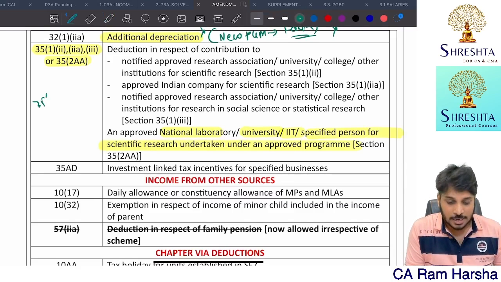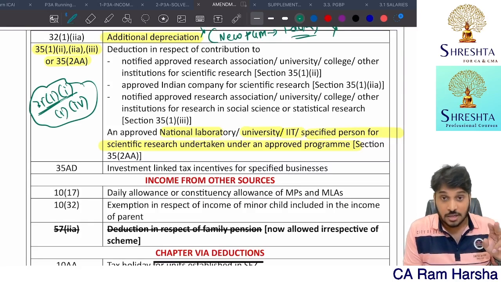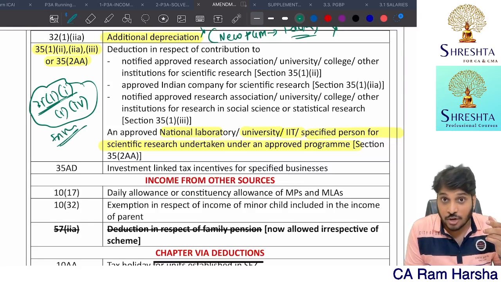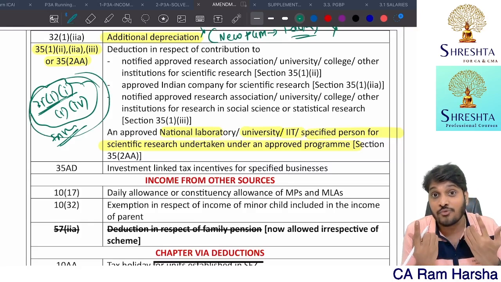Which means, suppose if you are incurring any capital expenditure and any revenue and capital expenditure under 35 subsection 1, or any capital expenditure under 35 subsection 1 clause 4, in-house scientific research if you are doing, for that you will get deduction. You will not get deduction for what?